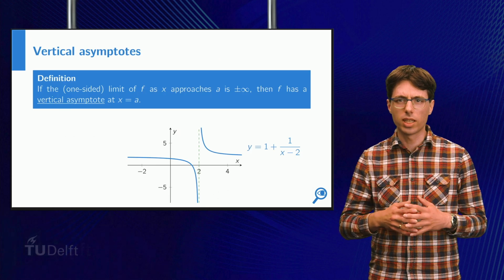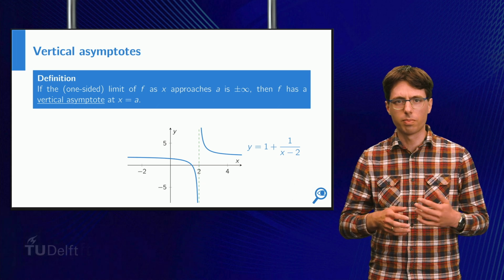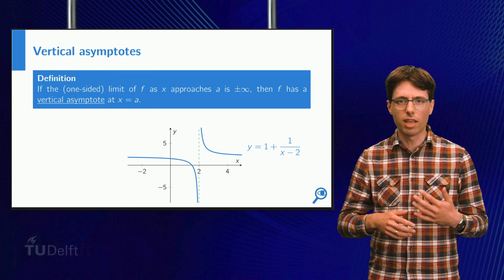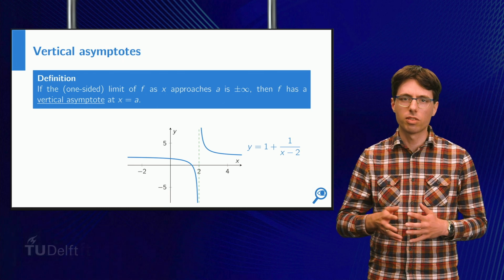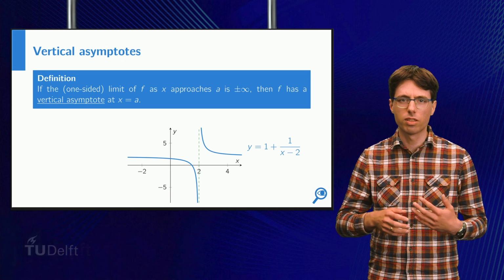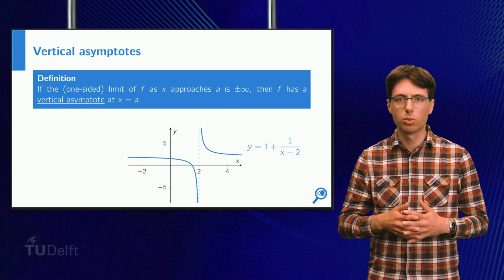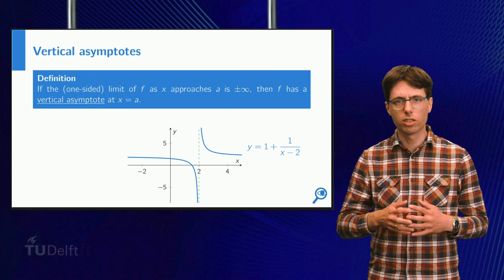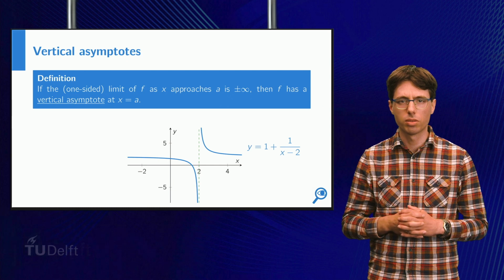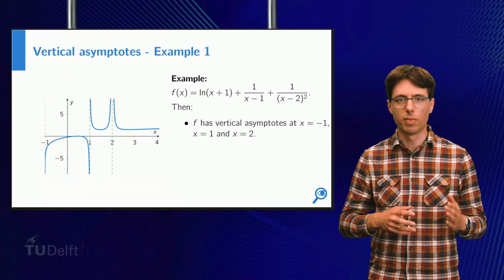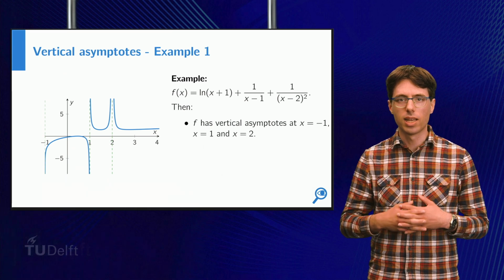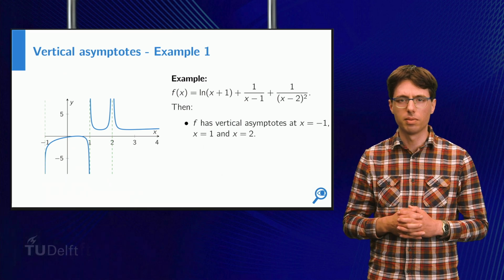Whenever a one or two-sided limit at the point a is either plus or minus infinity, then we say that f has a vertical asymptote at x equals a. Indeed, in one of the previous examples, the function has a vertical asymptote at x equals 2. Let's conclude by considering the two following examples. We see that this function has three vertical asymptotes at minus 1, 1 and 2. Let's take a look at each of these separately.